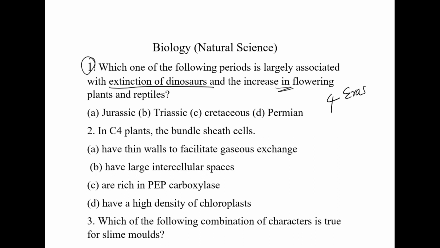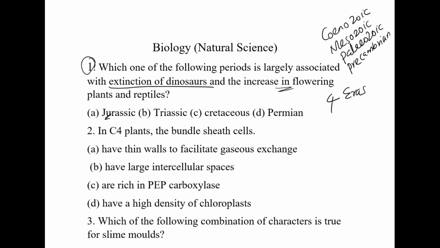First one, Cenozoic era, then Mesozoic, then Paleozoic, and Precambrian. These are the different types of eras. And from this question, we have to find out in which era the dinosaurs' extinction occurred. Already you know all the dinosaurs were found or existed during the Jurassic period, and the Jurassic Park film and all these are connected to the Jurassic.